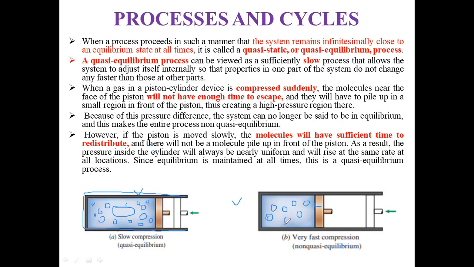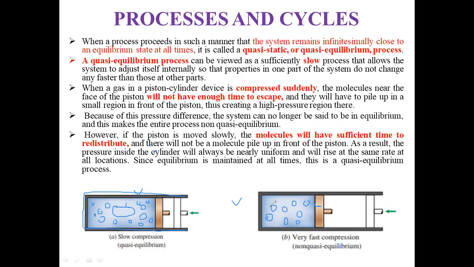When we compress this gas suddenly, the molecules near the face of the piston will not have enough time to escape, and they will have to pile up in a small region in front of the piston, thus creating a high-pressure region there.